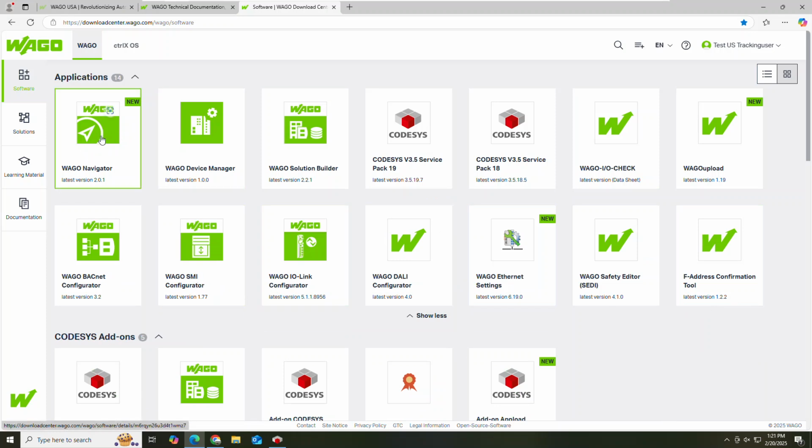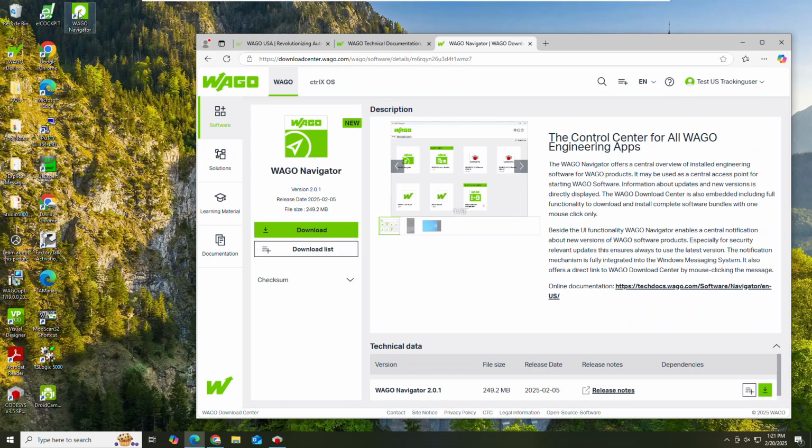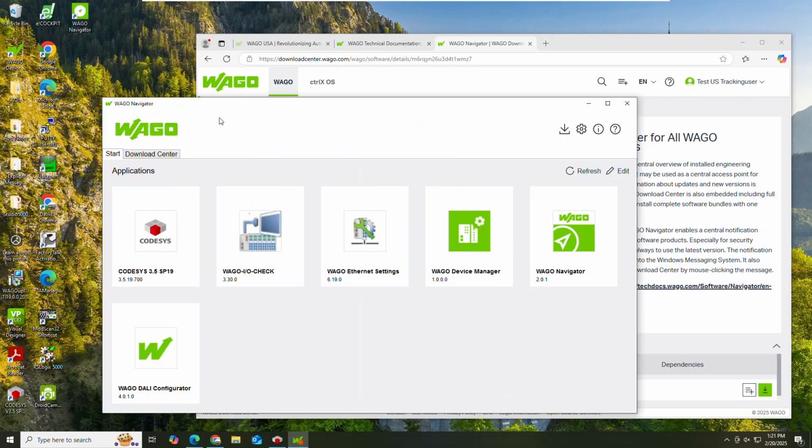Another software that I use is the WAGO Navigator. When you install the Navigator and launch it for the first time, it's going to scan and grab all the WAGO software and prompt you if you want to import that into the Navigator.